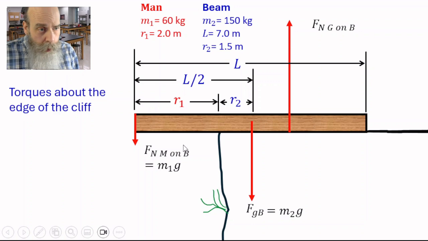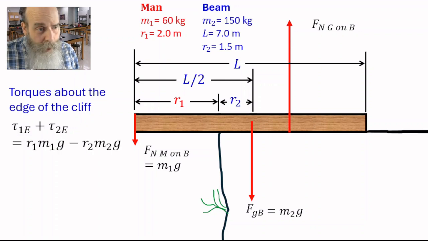Now let's look at the torques about the edge of the cliff caused by m1g and m2g. Torque 1E plus torque 2E, where E refers to torques about the edge of the cliff, equals R1 m1g. So force m1g provides a counterclockwise torque, which is positive. Then we subtract R2 m2g. The torque caused by the force of gravity m2g is clockwise, so it is negative.